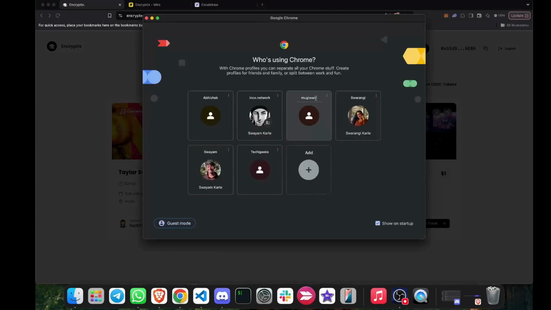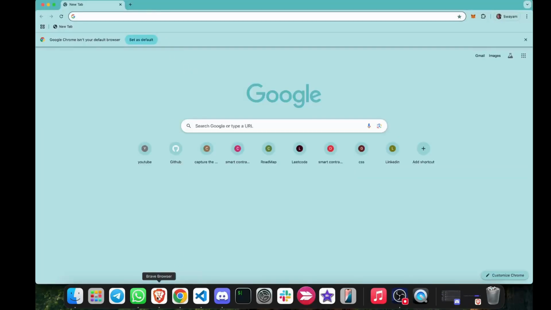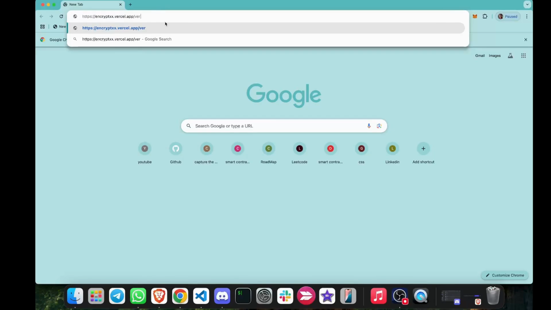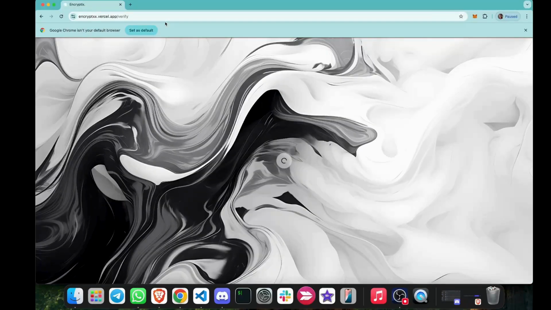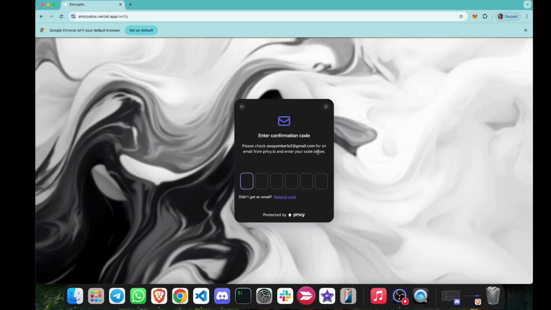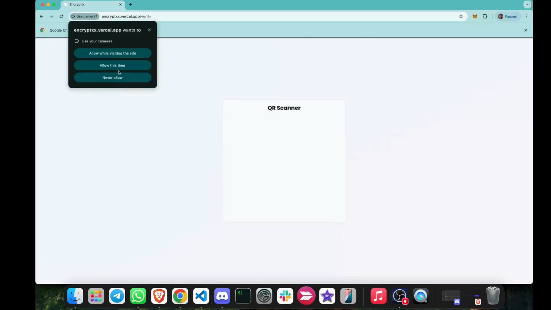So I will open a new Chrome tab. Suppose this. I will go to encryptex.vercel.app. If user, then we will just put verify. This is what the QR code points towards. So I will connect wallet. I need to connect my owner wallet. Right now the owner is swayamkarle2@gmail.com itself. So I will connect that wallet. I'm waiting for QR code 738042. Yep, allow this time.